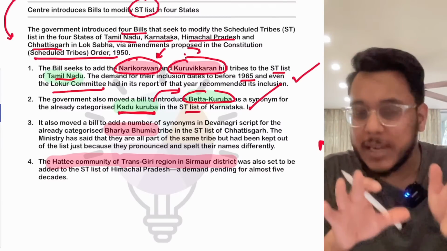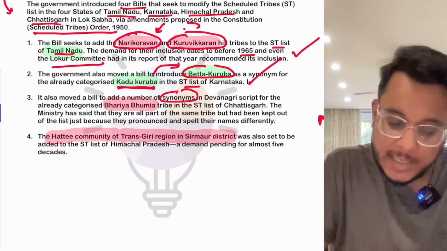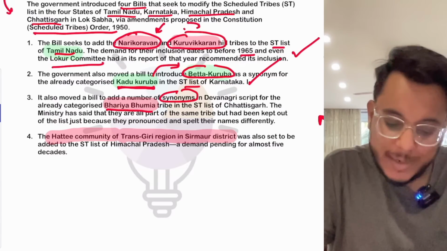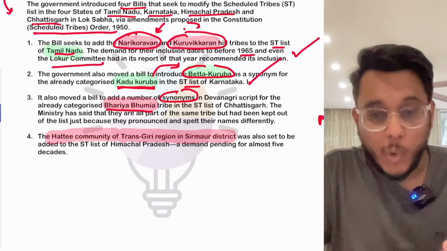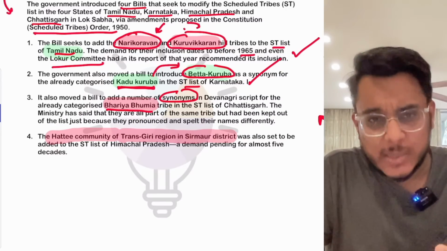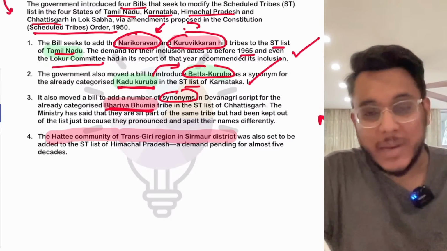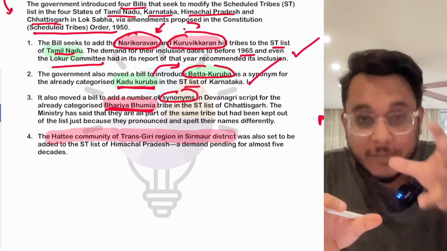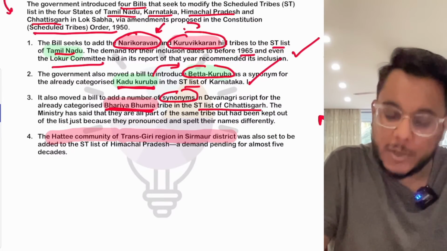Then the same problem is there in Chhattisgarh also. For example, guys, a number of synonyms in Devanagari script are being added for the Bhariya Bhumiya. Many tribes are there in Chhattisgarh, but because they are using different spelling names, they are not being recognized. So the bill to add the synonyms for the Bhariya Bhumiya tribe is getting added. It is there in the ST list, but the different names, different spellings, different variations are now being added to the ST list of Chhattisgarh.